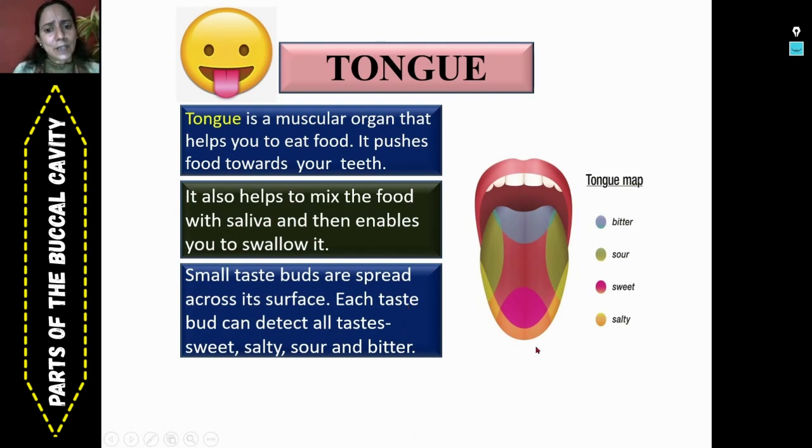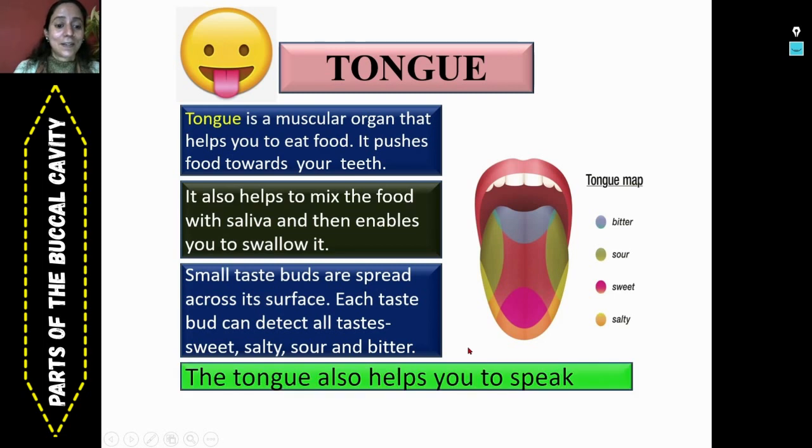Initially, it was thought that they are restricted to some specific parts of the human tongue, but now we know that each taste bud has the ability to detect all four types of taste, that is salty, sweet, sour and bitter. And in addition to this, the last function of the human tongue is that it also helps you to speak. There are certain alphabets which can be pronounced with the help of the tongue only.